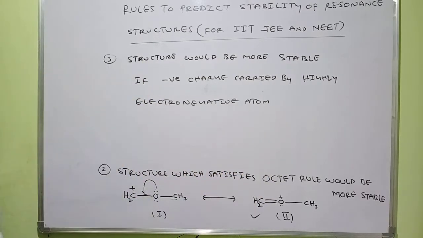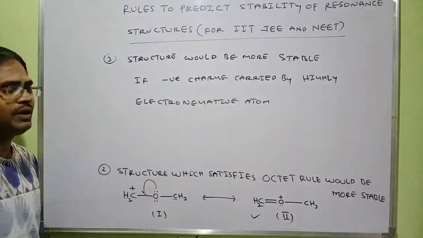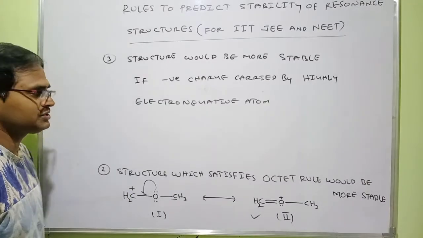The resonance structure would be more stable if negative charge is carried by highly electronegative atom. So let me give two examples to predict the stability of resonance structures.